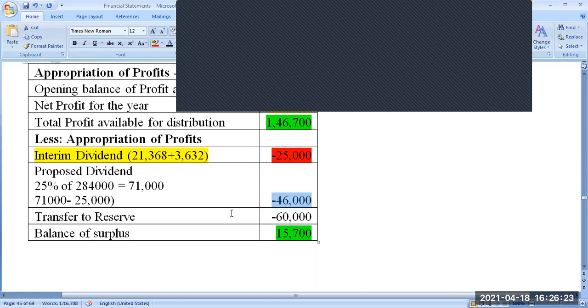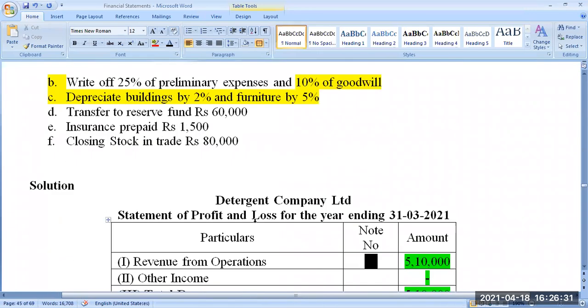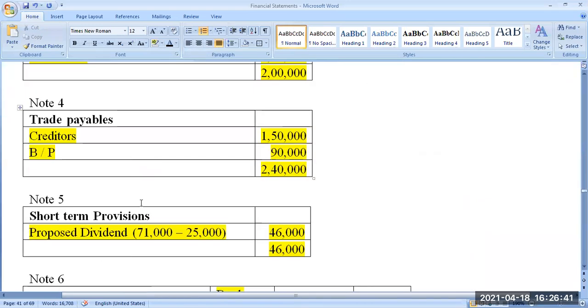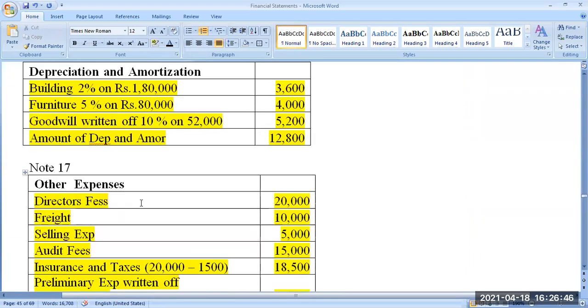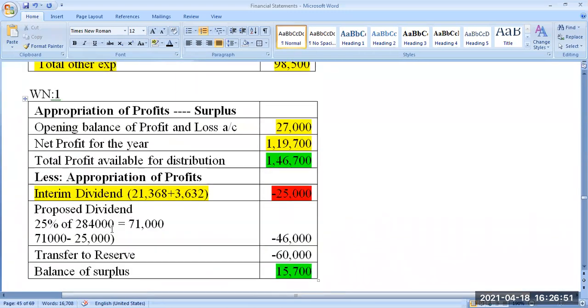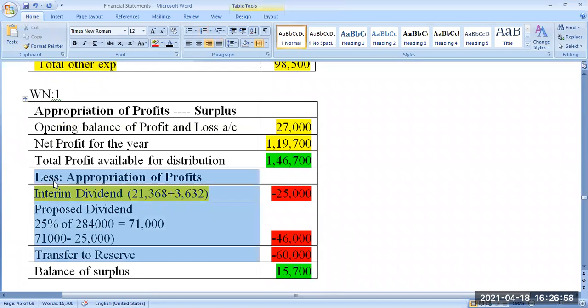We decided to give, and in the question they are telling you to transfer 60,000 rupees to general reserve out of the profit. Look at this. Transfer 60,000 rupees to general reserve out of the profit. So that is also going away from my profit. It is not going anywhere. It is going to be in the company only, but it has a different name. It is going to be in the name of reserve. So 60,000 rupees. Okay, so all these things are appropriations.